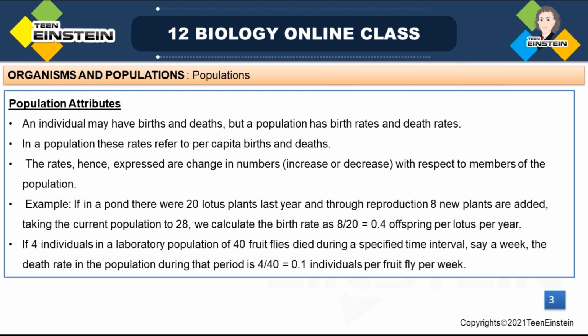Then teakwood trees in a forest. Those do not go for sexual reproduction; that is asexual reproduction, right? And bacteria in a culture plate are also called a population. So all these are examples of population. Some have sexual reproduction and some follow asexual reproduction.